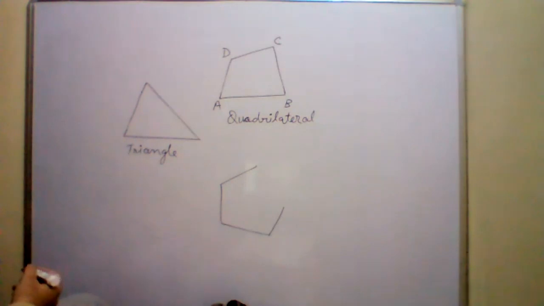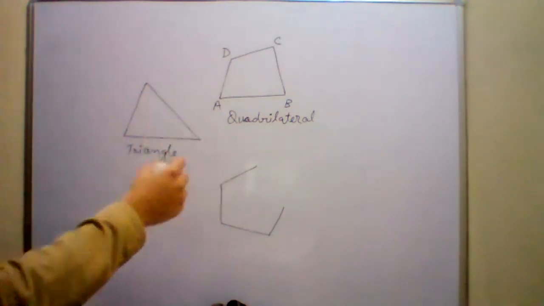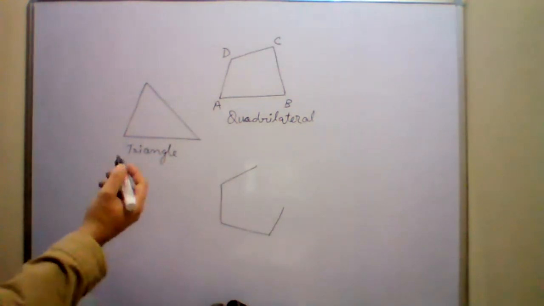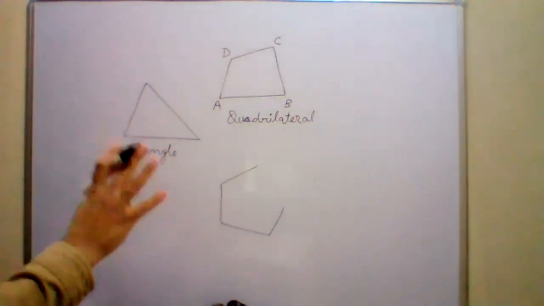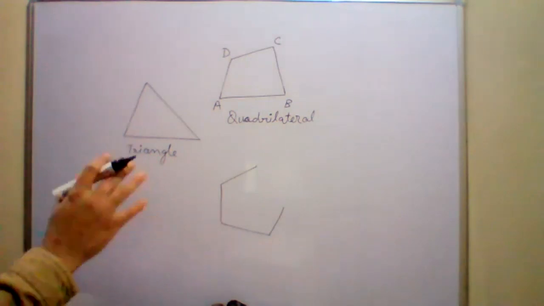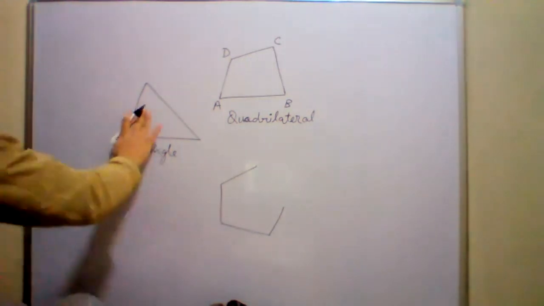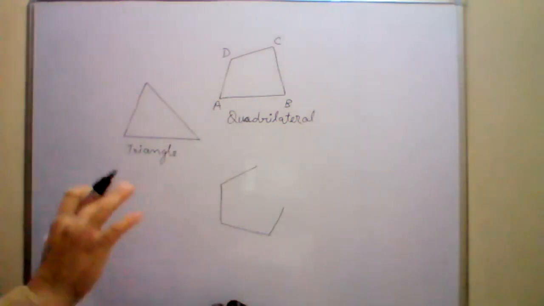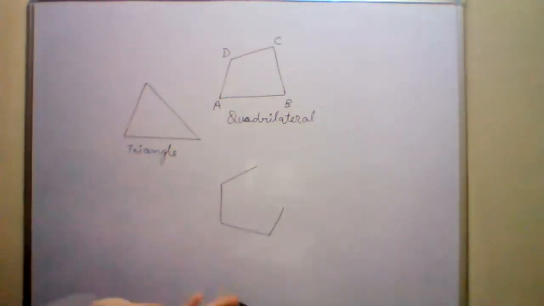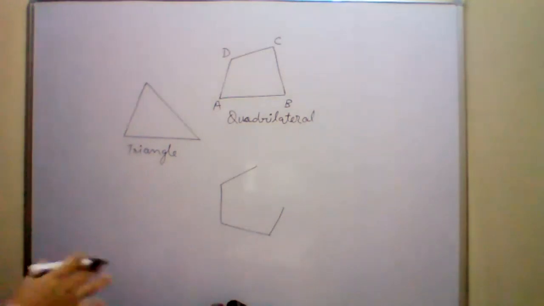Okay. So all the closed figures which are made up of at least 3 line segments, at least 3 sides, are known as polygons. So this is a type of polygon. This is also a type of polygon. A polygon can have 3, 4, 5, 6, 7, 8 or more sides. More than 8 also. So all these are known as polygons.